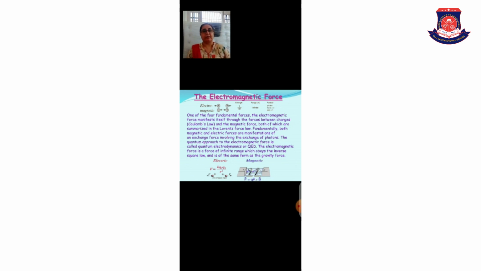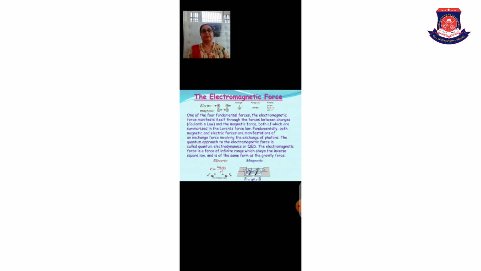So that's why we can consider two equations. F is directly proportional to q1 q2, and F is inversely proportional to 1 over r square. If you combine both equations, we can easily create the equation of the electromagnetic force: F is equal to k q1 q2 over r square. What is k? k is known as the constant of proportionality.